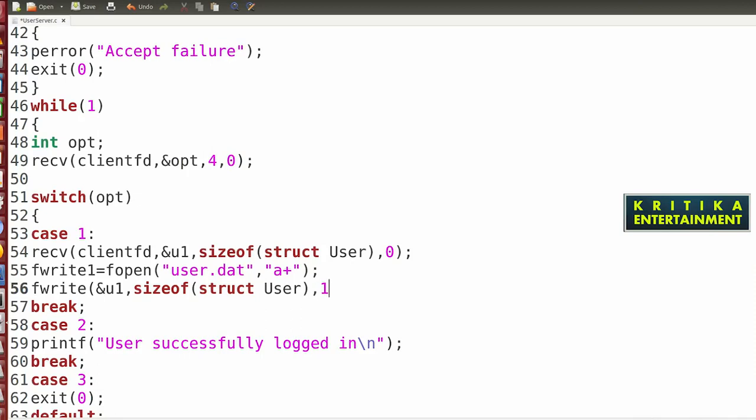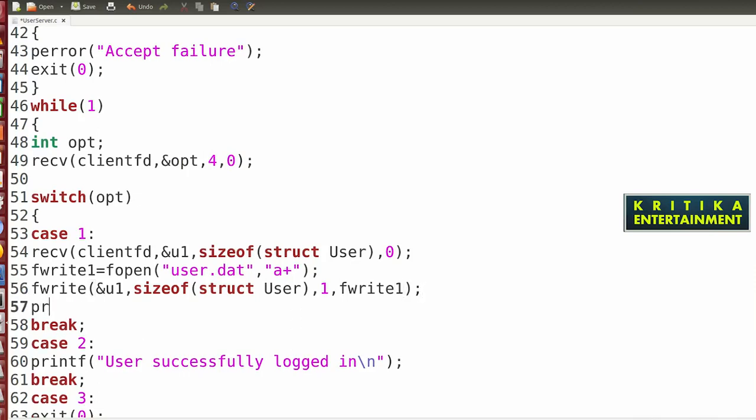Then which pointer variable: f write. Then to add the message, printf "successfully registered in server".